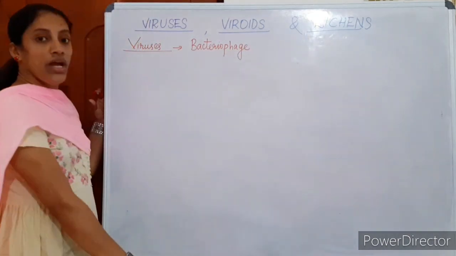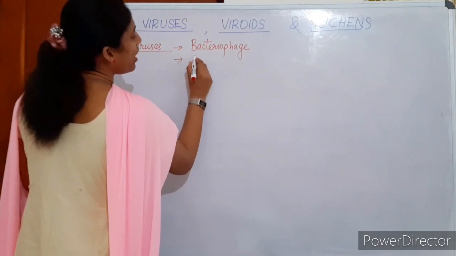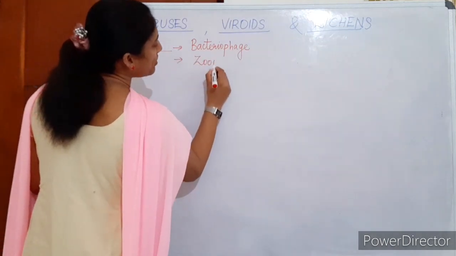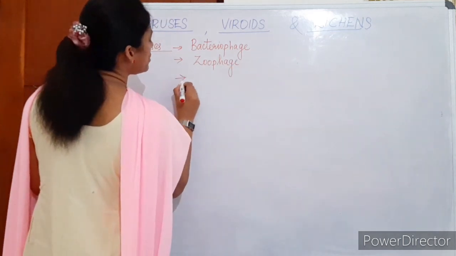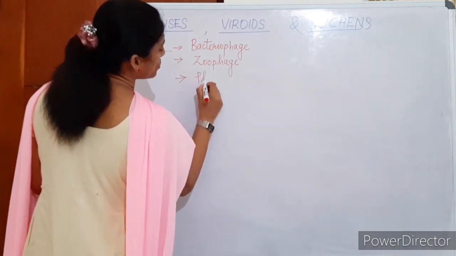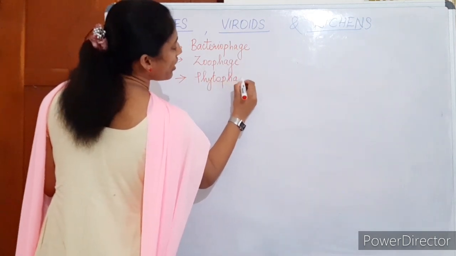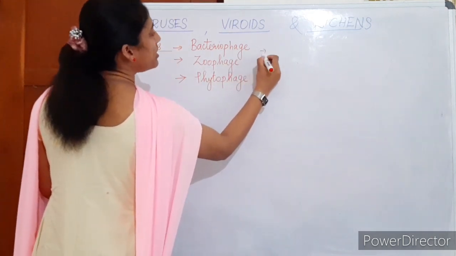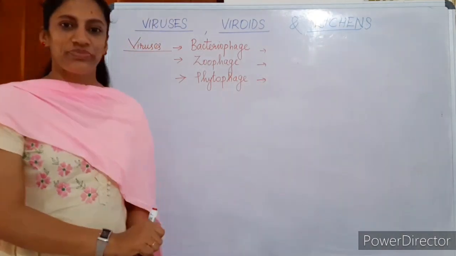A virus which attacks animals is known as zoophage. A virus which attacks plants is known as phytophage. So based on the host, viruses are of three types: bacteriophage, zoophage, or phytophage.